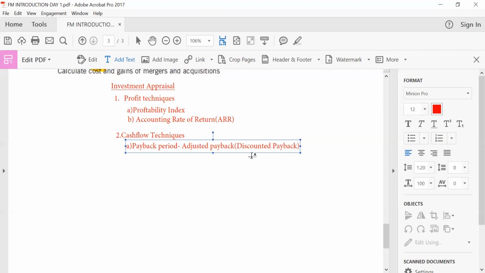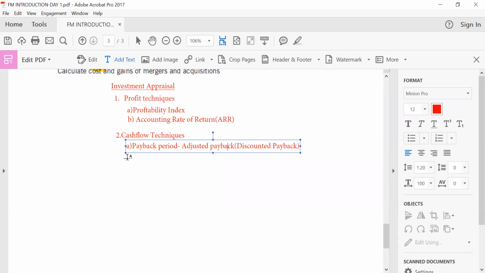There came issues of what? Macaulay duration and modified duration, but they are not in your syllabus to look at. So you should know the trend. What was the first technique which was invented? And why was it not good enough? That's why we invented something new. And what were the pros and cons in the case of all those techniques? What is the overall objective for that technique? Very, very important to look at.